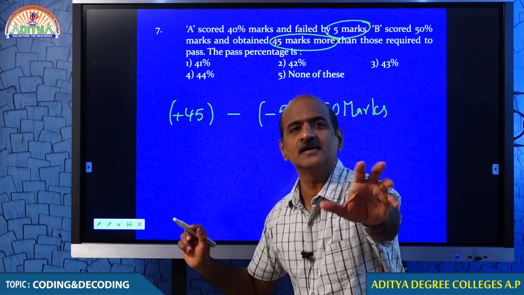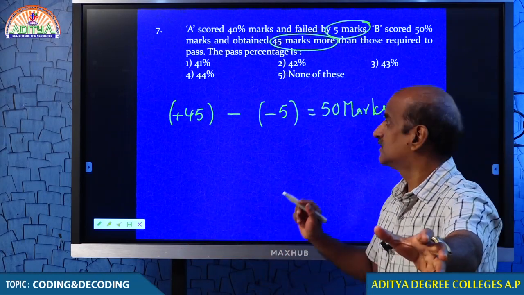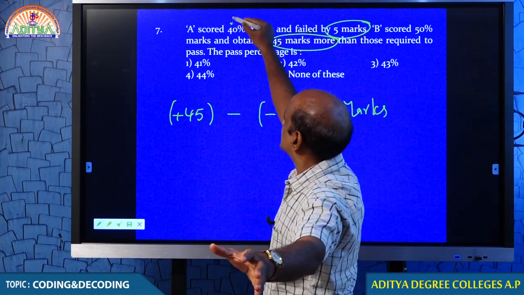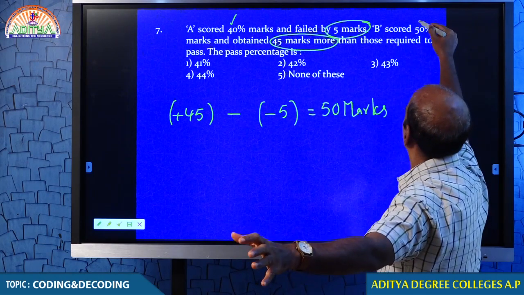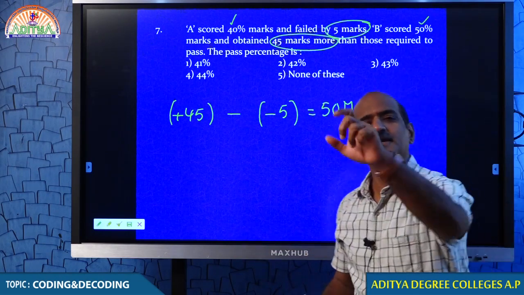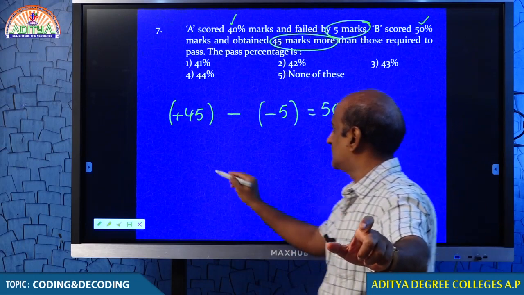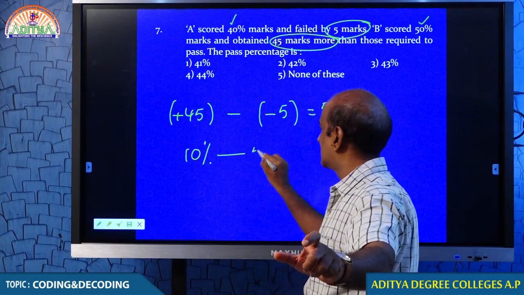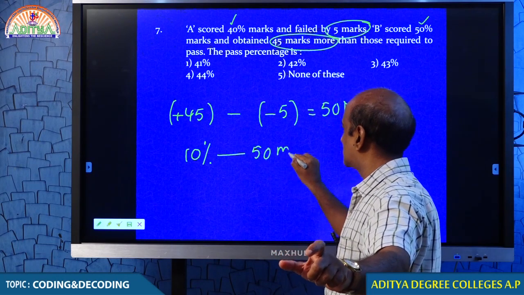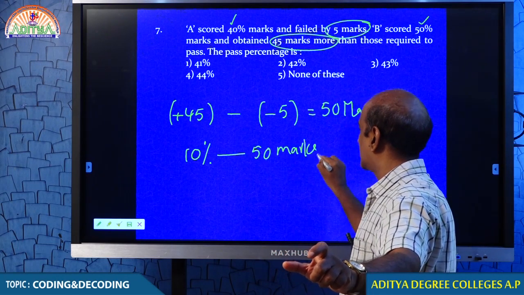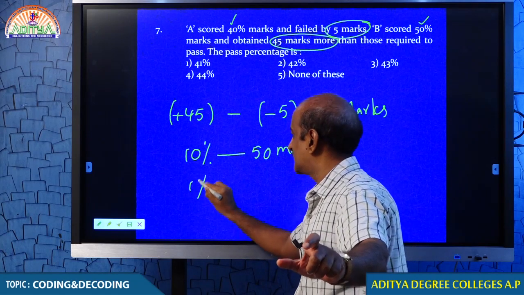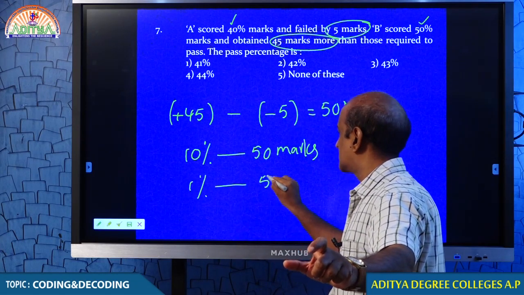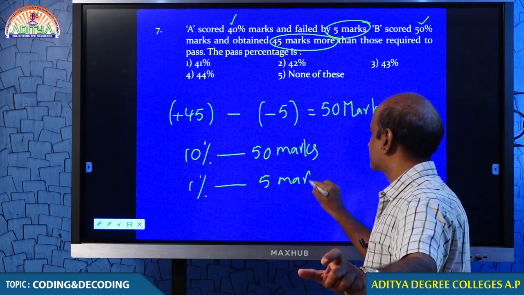This is the difference between the one who got 40% and the one who got 50%. A got 40%, B got 50%, the difference is 10%. 10% is equal to 50 marks. When 10% is 50 marks, every 1% is 5 marks.